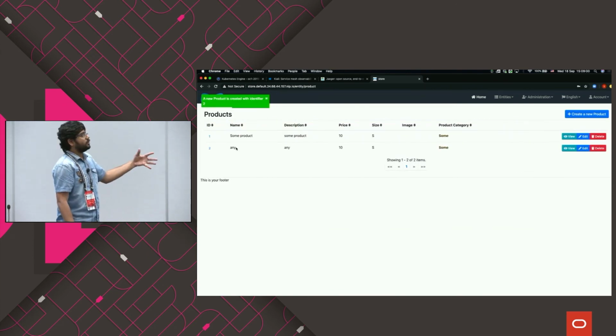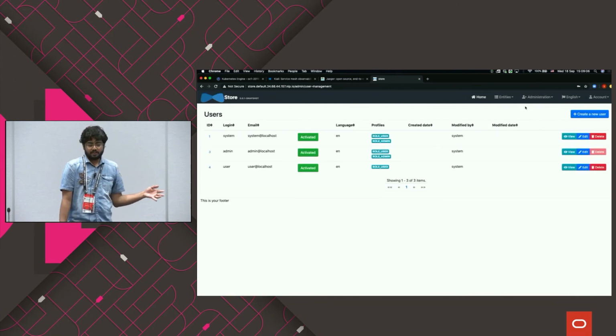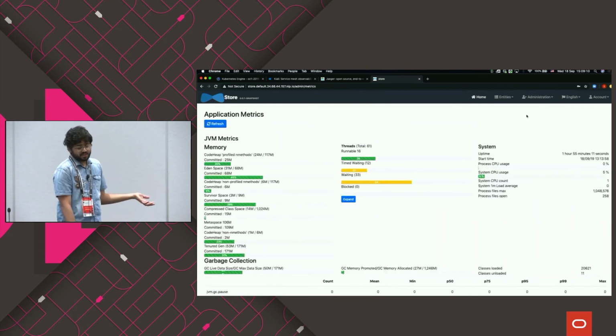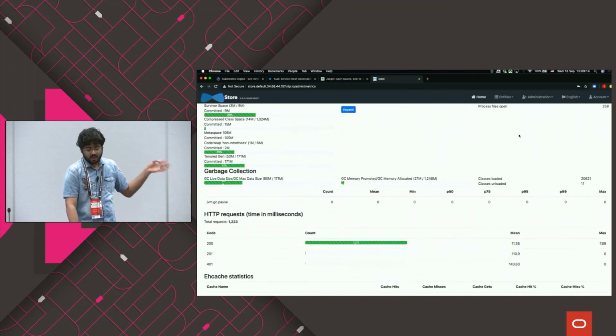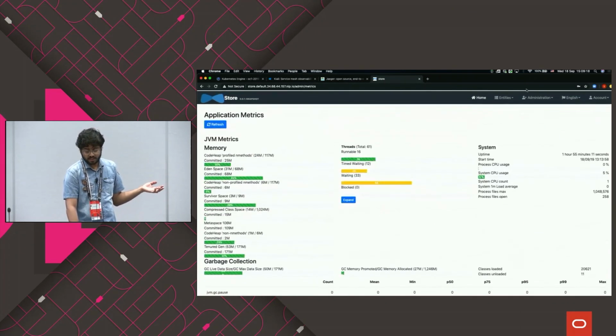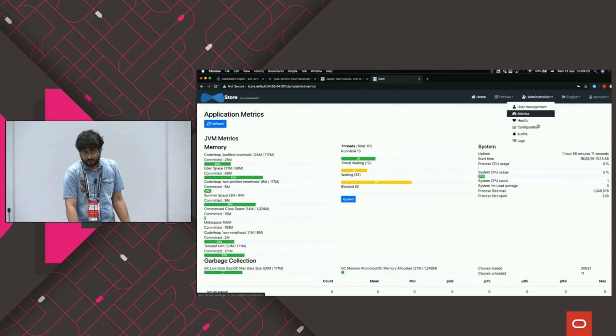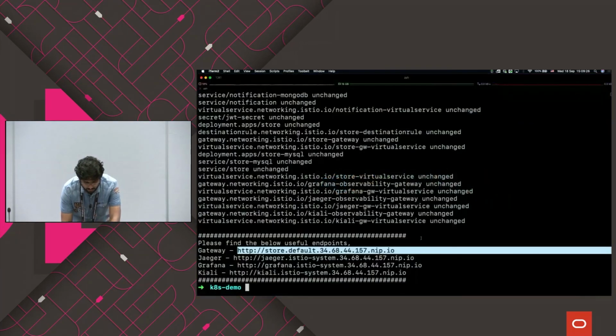I can do all sorts of things. I can edit and delete. These are the basic entities that we have generated based on your application. We also have user management. We have a metrics screen in which you can see all the metrics of your application, like the statistics of the requests, the cache statistics, data source statistics, and so on. We can also have health configuration. And then you have this list of applications that are running.